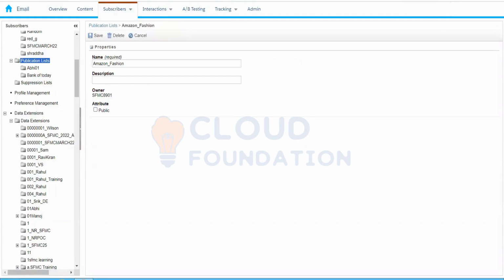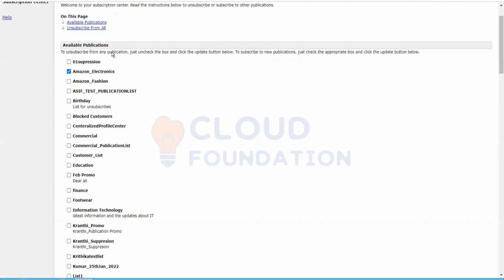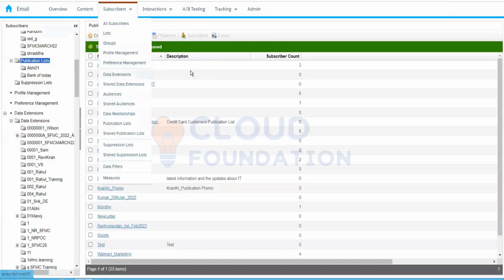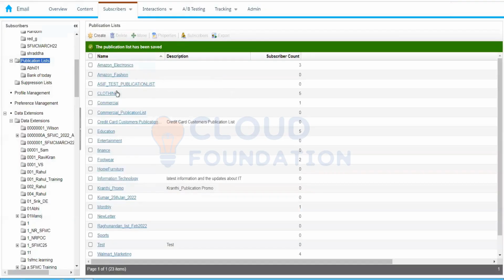That it will be. Let me refresh this page. That publication list is not available on my page right now, right? It will be hidden, or it will not be visible over here on the page. Now the checkbox says that you are a part of this particular publication list.